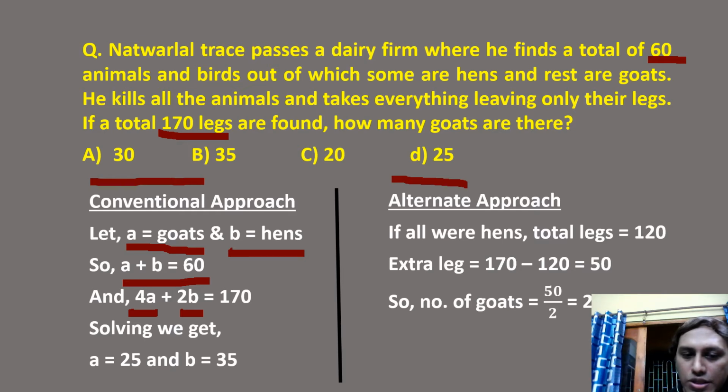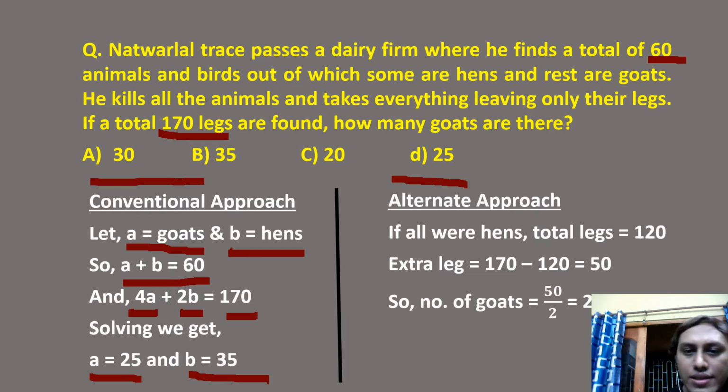So 4A plus 2B must be 170. Now you solve the simultaneous equations and you get A as 25 and B as 35. That means goats must be 25. So this is the conventional approach where we use equations, but this is time consuming, so we'll try to avoid it.